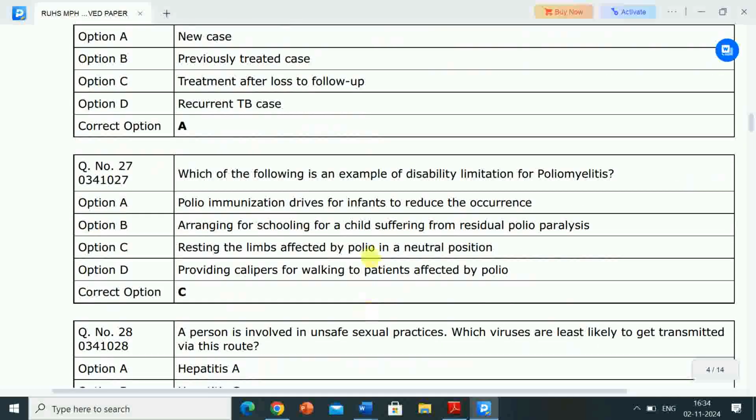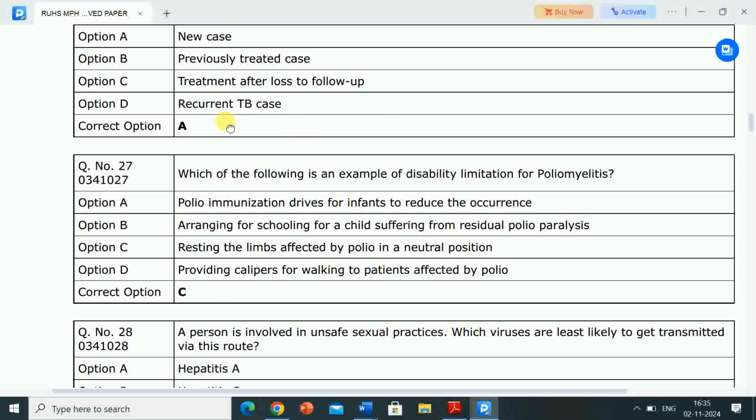Next question is, which of the following is an example of disability limitation for poliomyelitis? Options are A, polio immunization drives for infants to reduce the occurrence. Option B, arranging the schooling for a child suffering from residual polio paralysis. Option C, resting the limbs affected by polio in a neutral position. Option D, providing calipers for walking to patients affected by polio. Correct answer is option C.